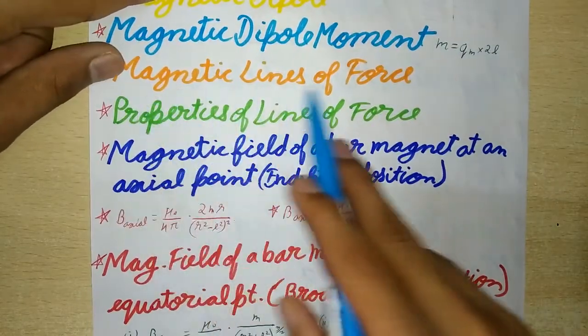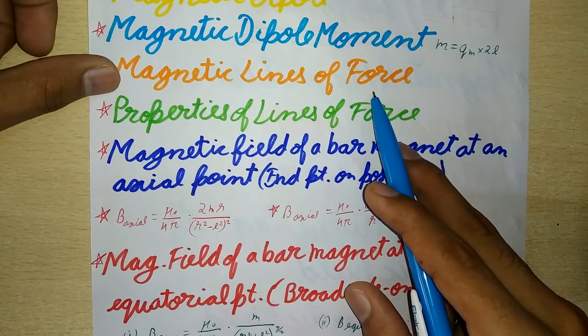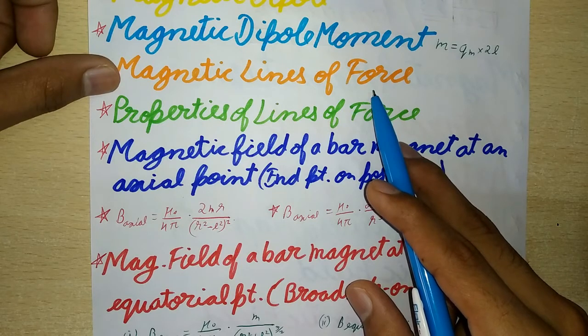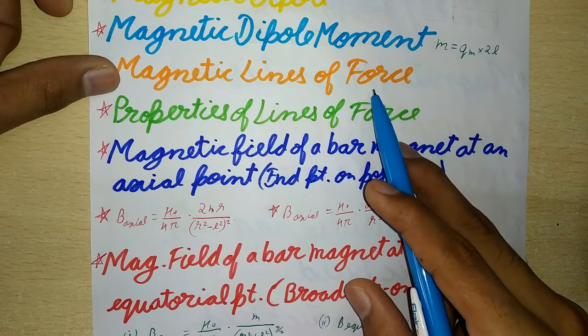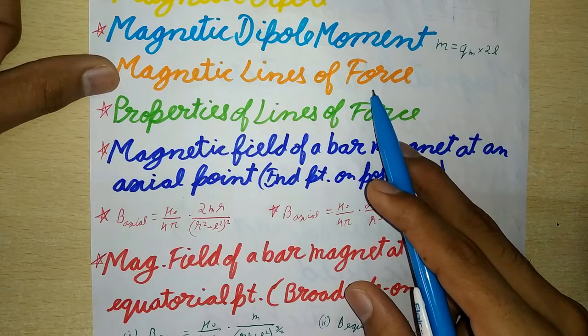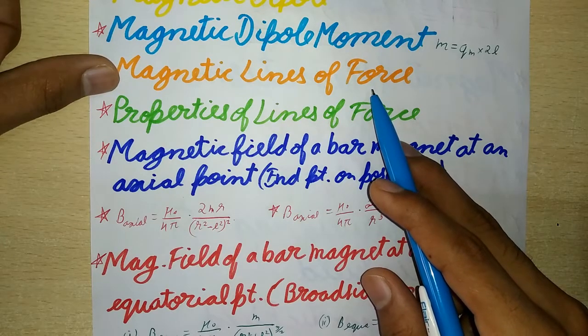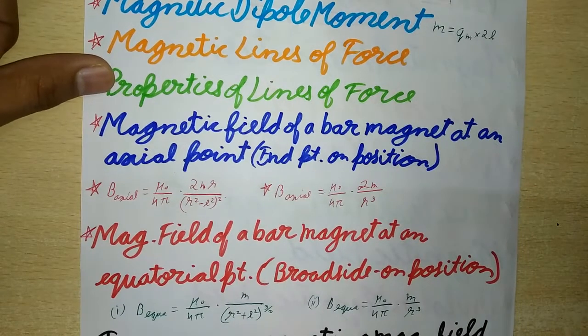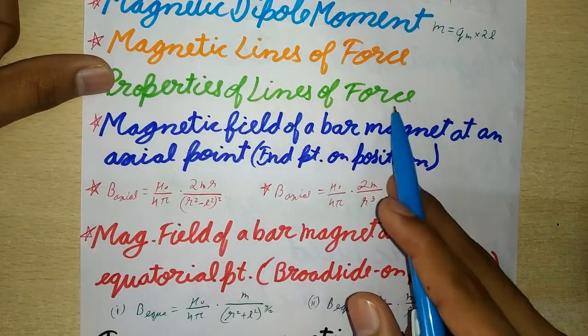Now, next is magnetic lines of force. A magnetic line of force may be defined as the curve, the tangent to which at any point gives the direction of the magnetic field at that point. It may also be defined as the path along which a unit north pole would tend to move if free to do so.